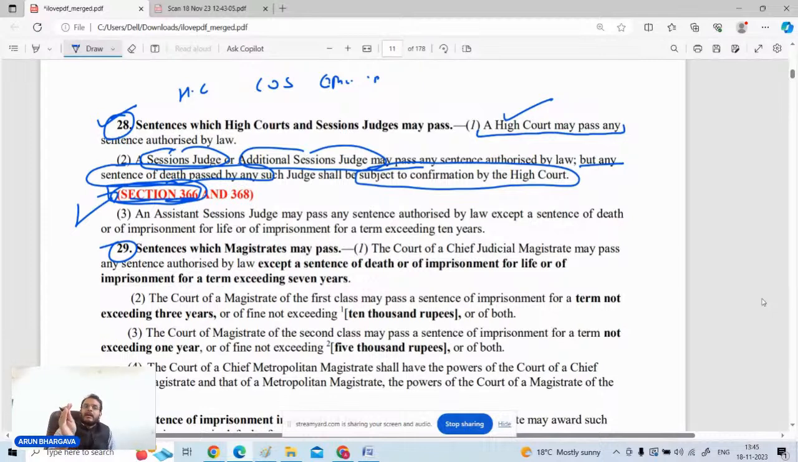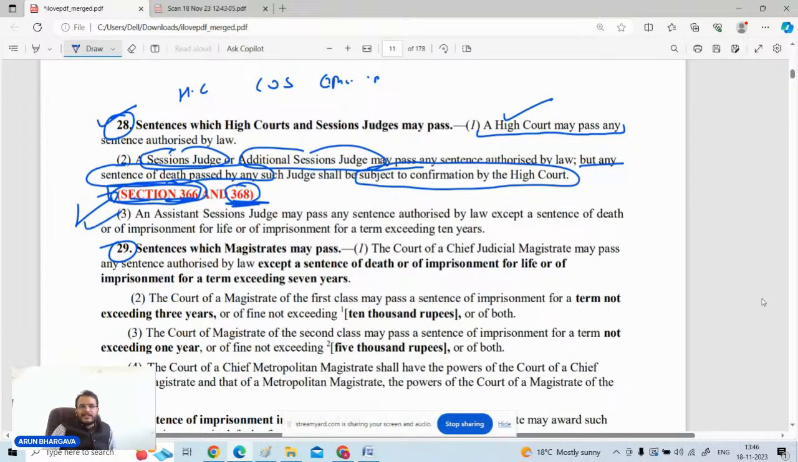And under section 368, the High Court may confirm the death sentence, and thereafter the death warrants will be issued, and then only the person will be hanged till death. तो एक पूरा process है 366 और 368 के अंदर उसको follow किया जाता है. But apart from the death sentence, the session judge has the power to pass any other punishment.